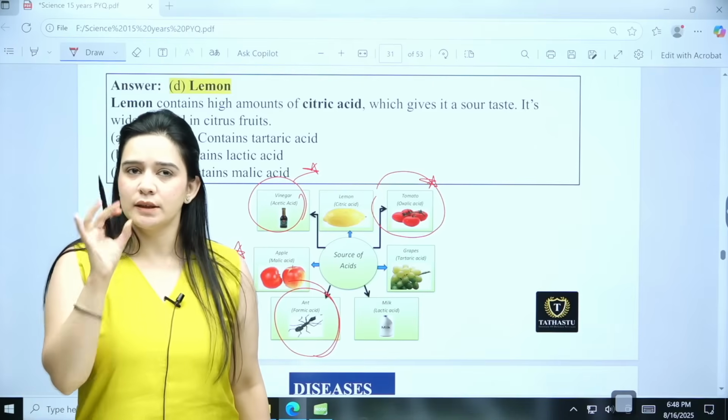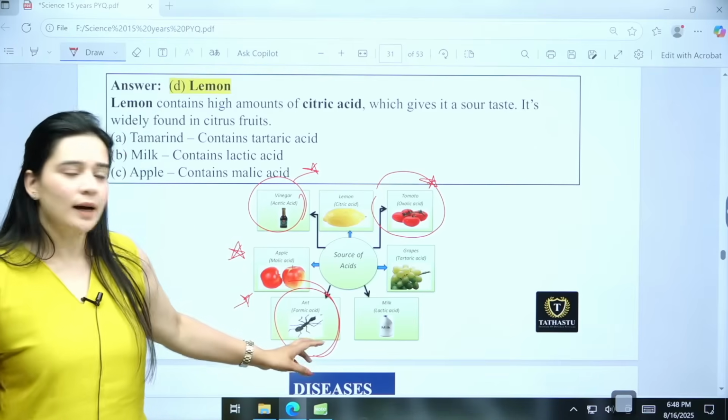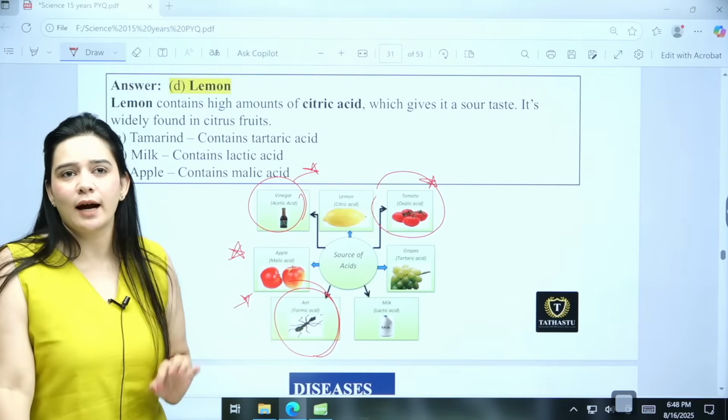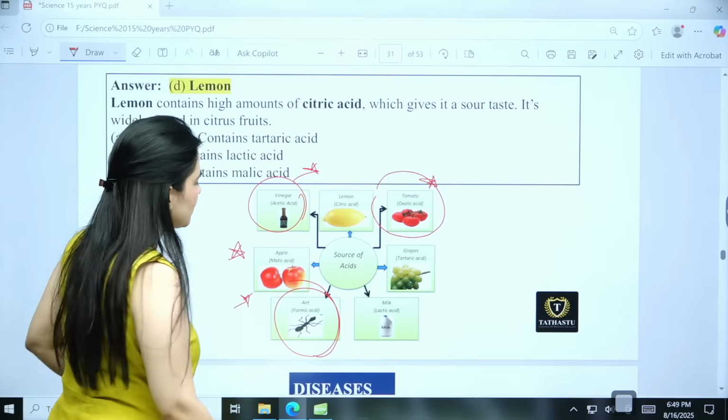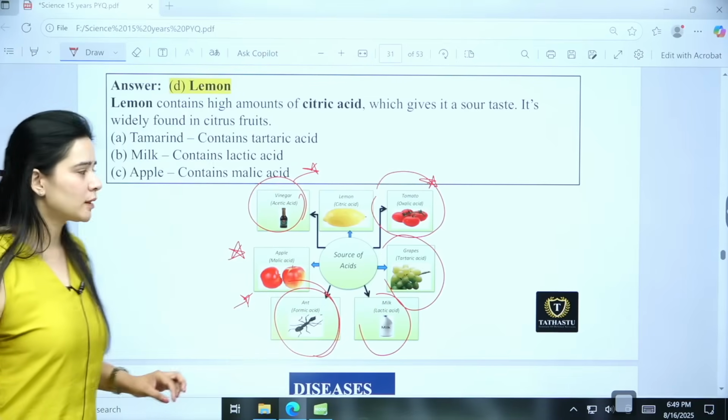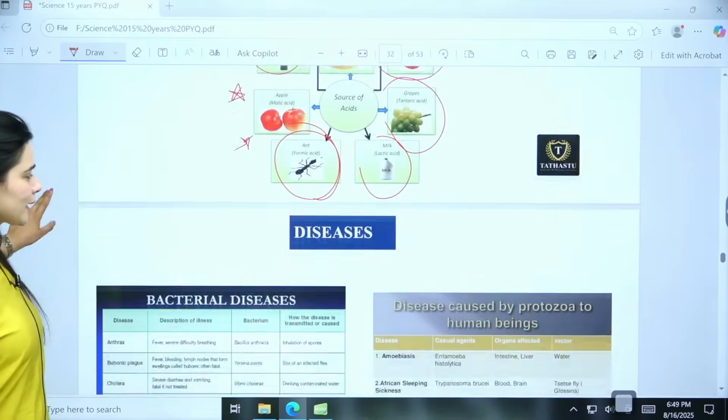When an ant bites, the pain that happens is also because we have formic acid in the sting of an ant. Okay, in its sting, okay. Lactic acid in milk, tartaric acid in the grapes, right. Then coming to the next one.